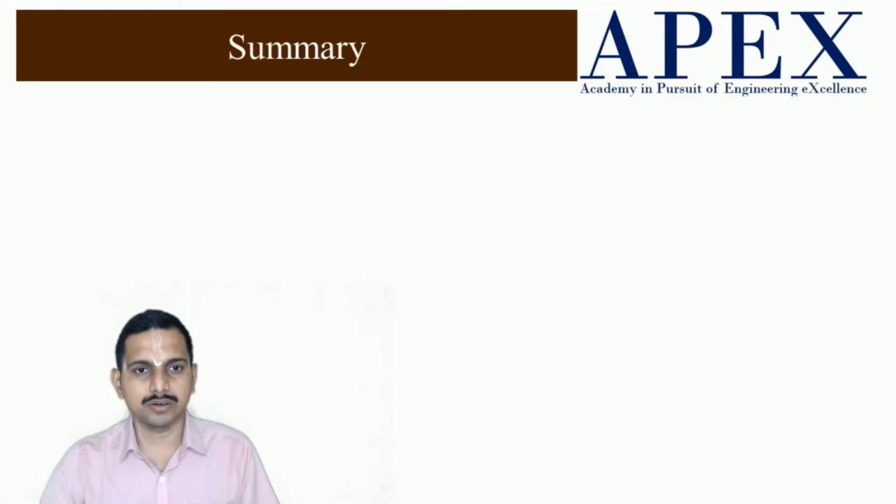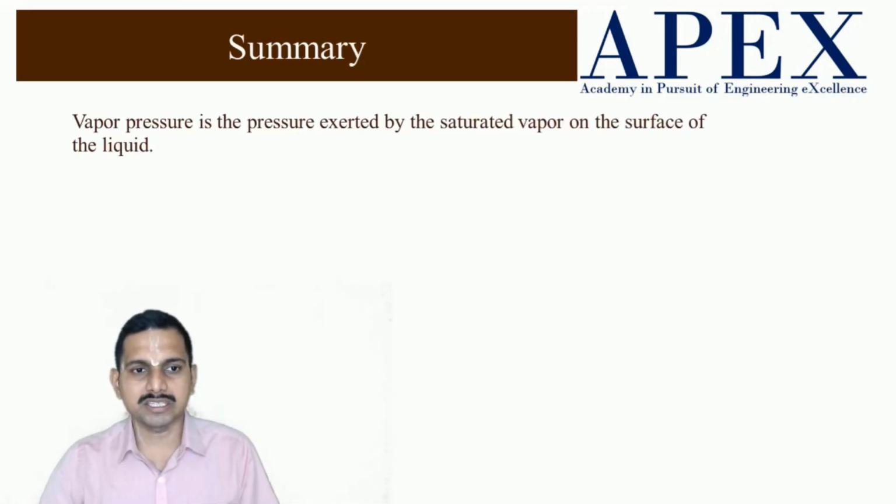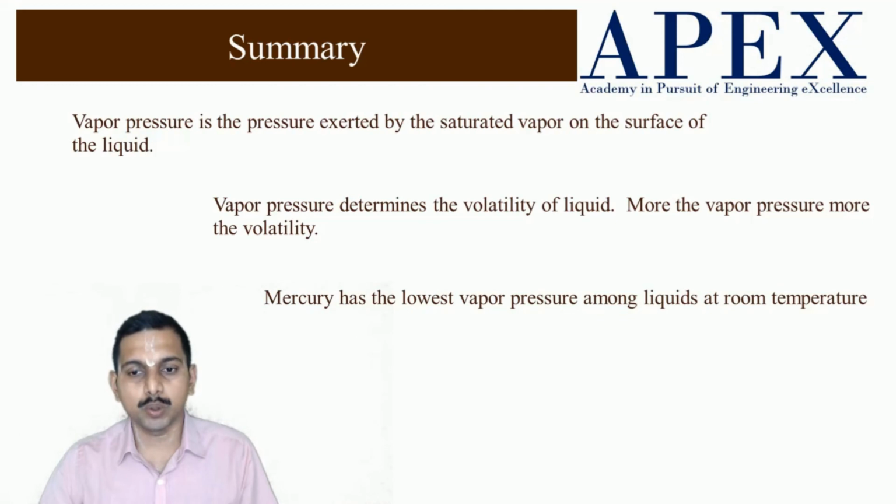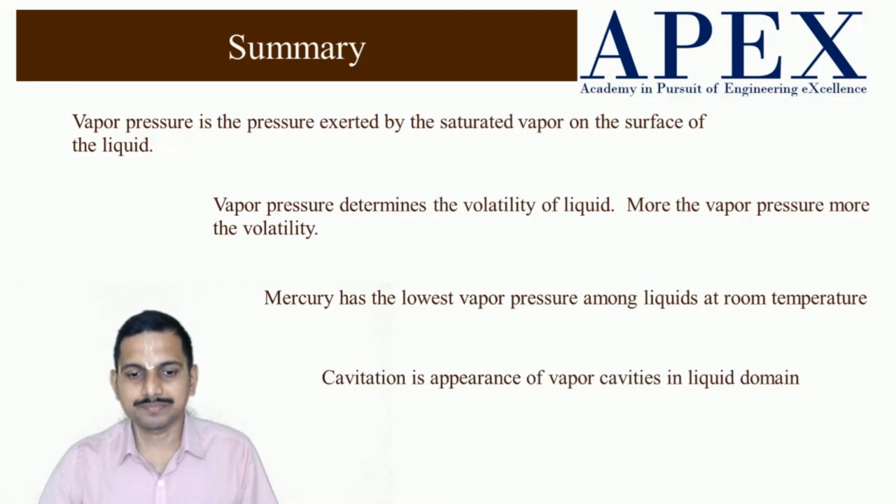We will summarize what we have done. The vapor pressure is the pressure exerted by the saturated vapor on the surface of the liquid. When I say saturated vapor, I mean the rate of condensation is equal to the rate of evaporation. Next, vapor pressure determines the volatility of the liquid. The more the vapor pressure, the more the volatility. Mercury has the lowest vapor pressure among liquids at room temperature, and that is the reason it is used in manometers. Cavitation is the appearance of vapor cavities in the liquid domain.